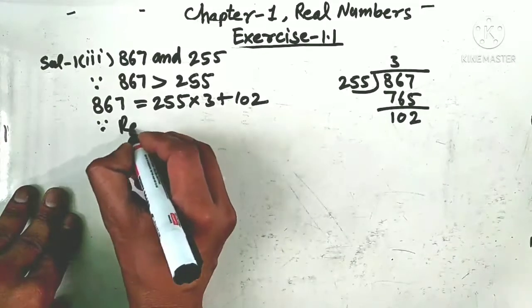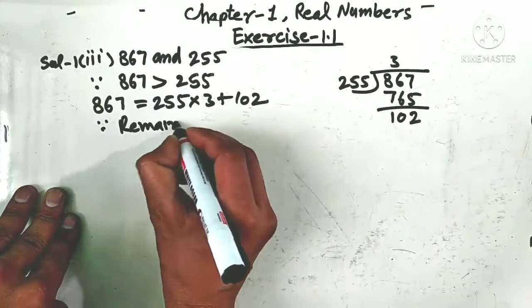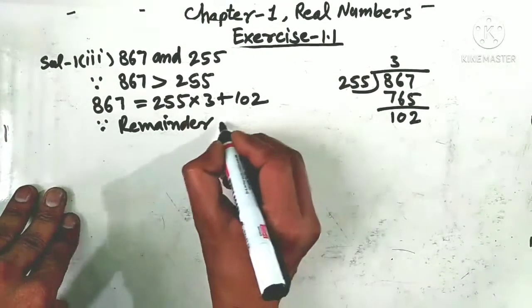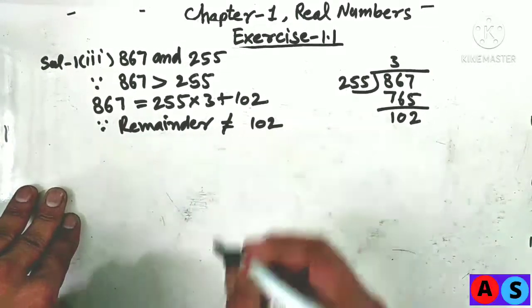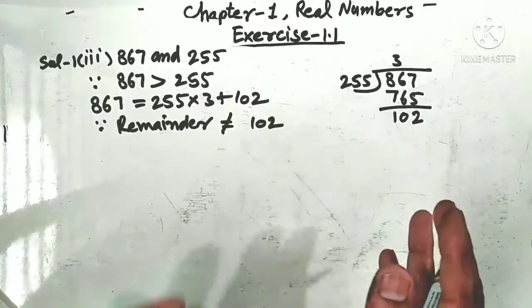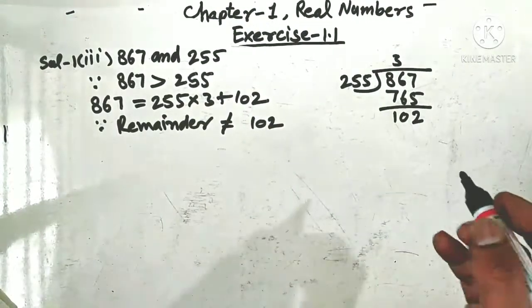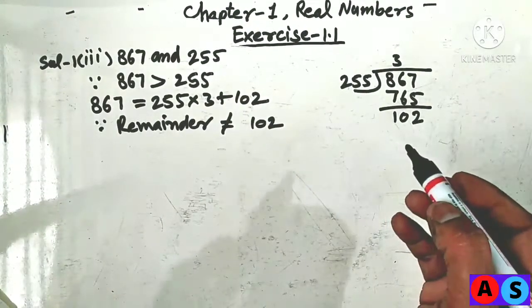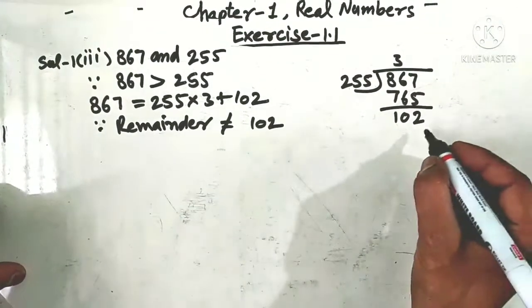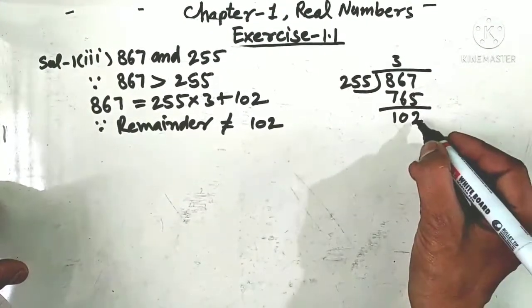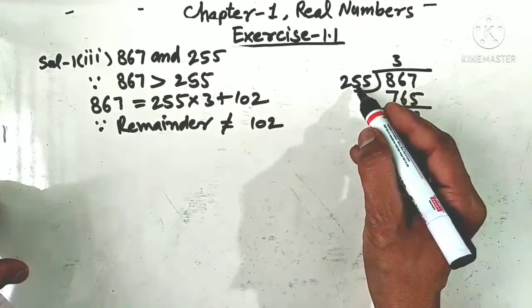Since the remainder is 102, which is not equal to 0, we will divide until we get 0. When we get 0, in that case the divisor will be the HCF of the given numbers. So in this case the remainder will be the new divisor and the divisor will be the new dividend.